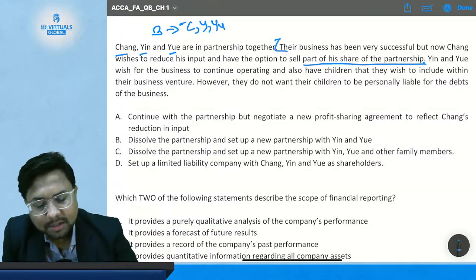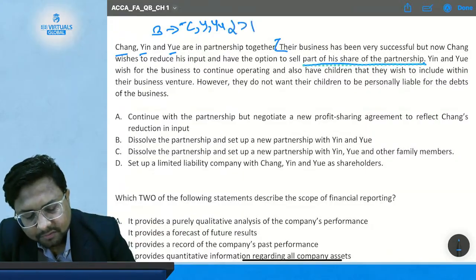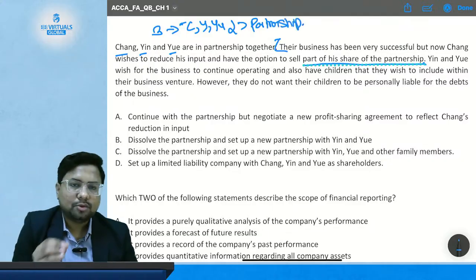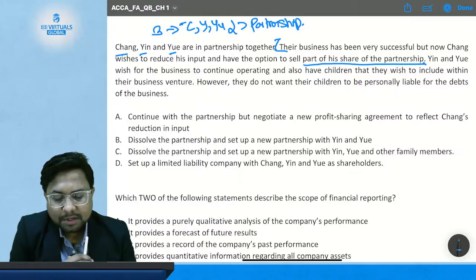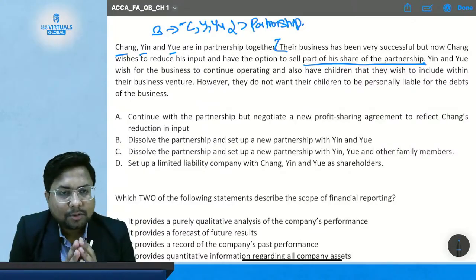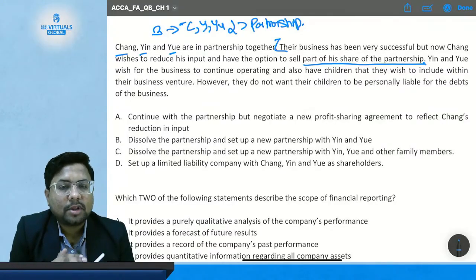So what is this? This is a partnership form of business, as the statement is saying. So in a partnership, there are 3 people, Cheng, Yin and Yui. Now Cheng wants to reduce his input and have the option to sell part of his share of the partnership.